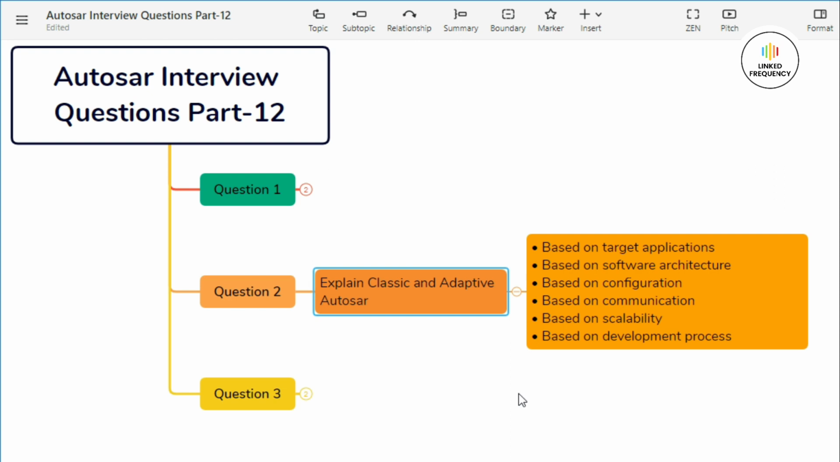Let's move on to our next point, which is based on configuration. In classic Autosar, configuration is done at the design time with fixed configurations, which means that it emphasizes static configuration and parameterization. Whereas on the other hand, adaptive Autosar supports dynamic configuration and runtime updates. It also enables on-the-fly integration of software components and services.